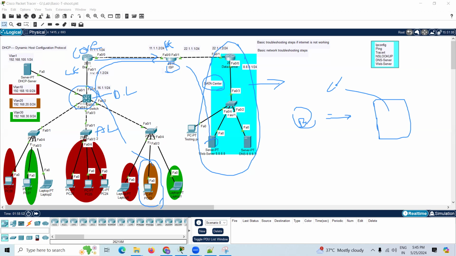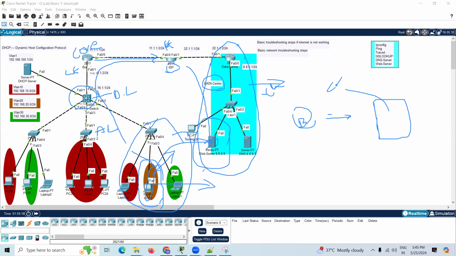So our task here is a cloud. In this cloud, we are not accessing the Google server. The issue is only for one user, not for multiple users. If multiple users were affected, the ISP could be the issue, or a port issue or a switch issue. But here the issue is only for a single user, who is not able to access the internet.